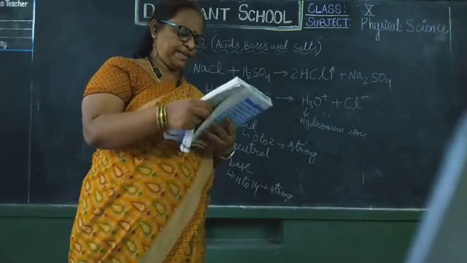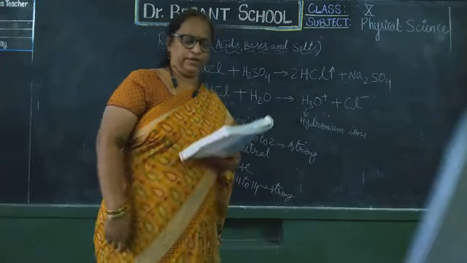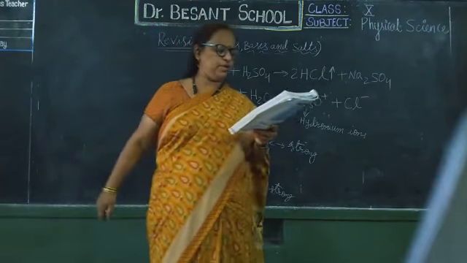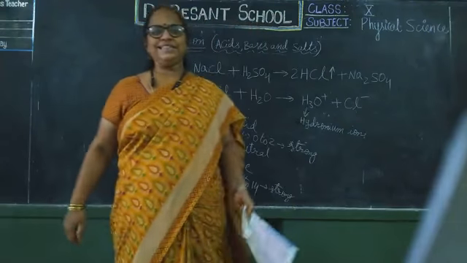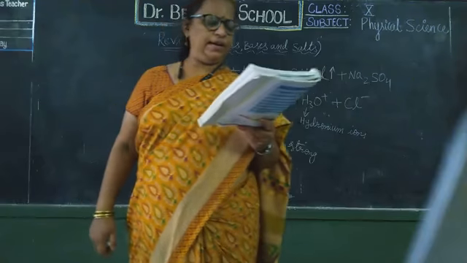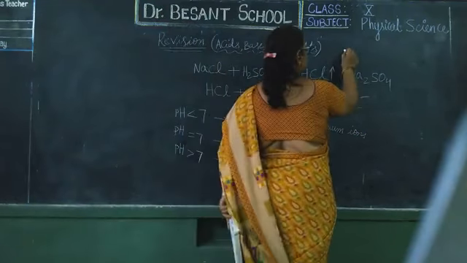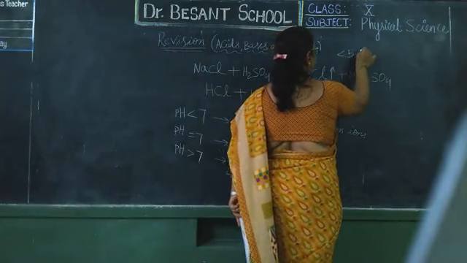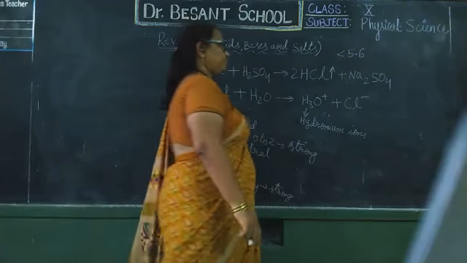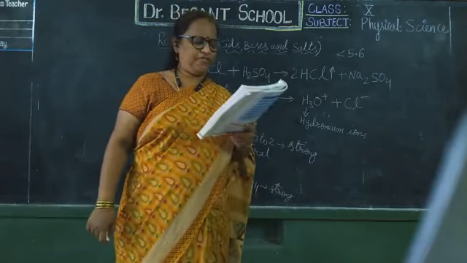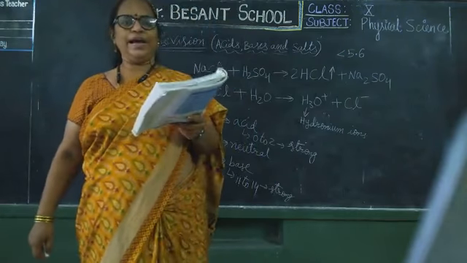Next, importance of pH in everyday life. Very important one. One is plants and animals are pH sensitive. Yes, acid rain. What is acid rain? The pH of rainwater is less than 5.6. If the pH of rainwater is less than 5.6, then it is called acid rain.